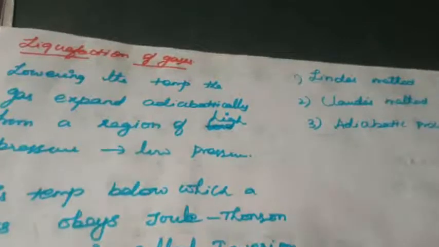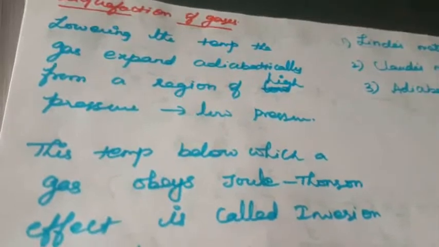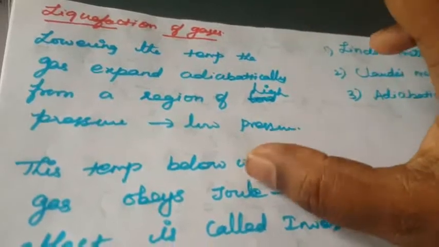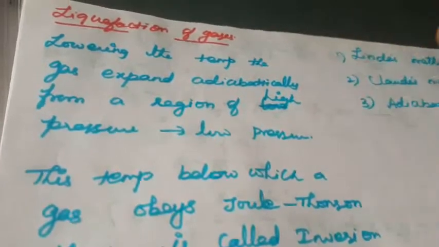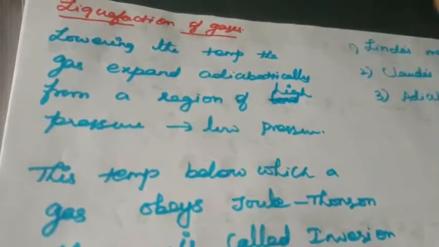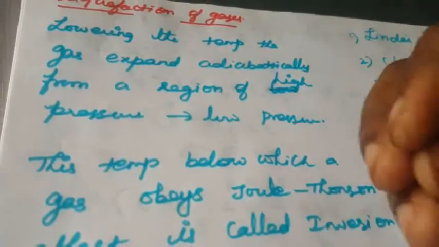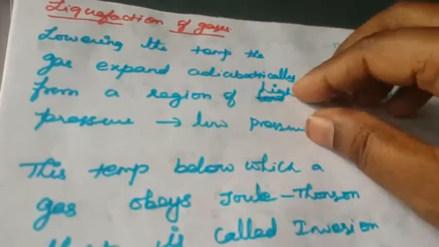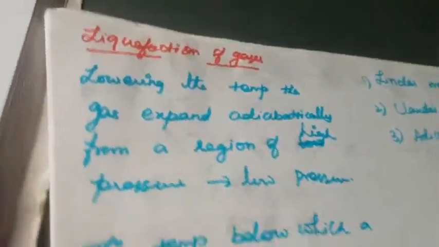Okay, so the next and last topic in this chapter is liquefaction of gases. What is meant by liquefaction of gases? The gas is converted into liquid. So that is called liquefaction of gases. So here what is the purpose? We convert the gases into liquid for cooling purposes. For example, in an AC machine, the hot air is repeatedly passed through an orifice plug, so the cooling occurs continuously. So that follows the liquefaction of gases principle. The principle's name is the Joule-Thomson effect. What is meant by the Joule-Thomson effect?